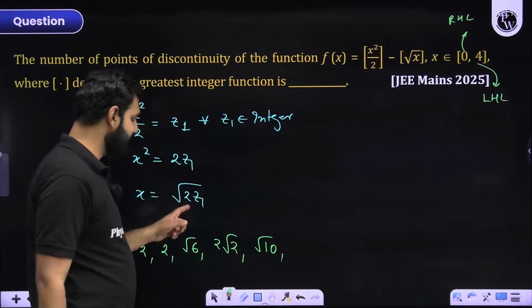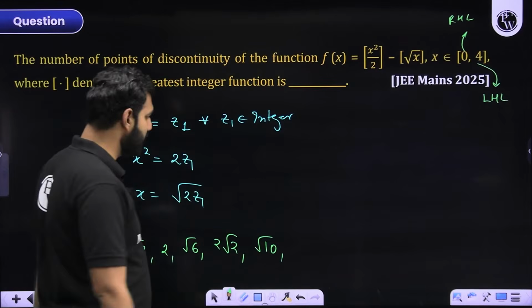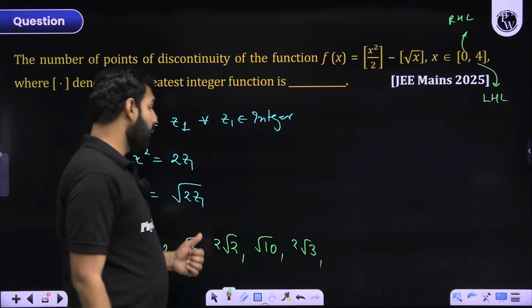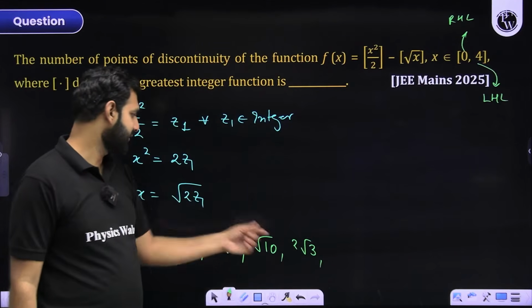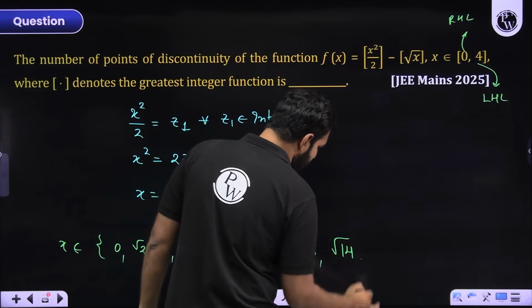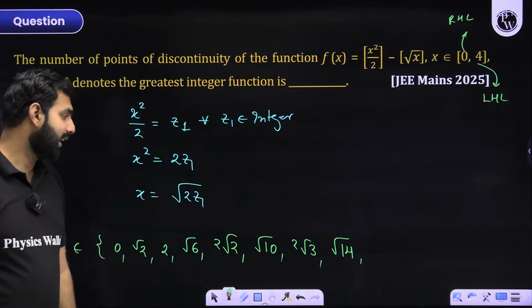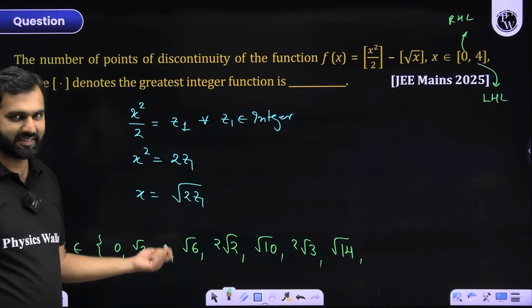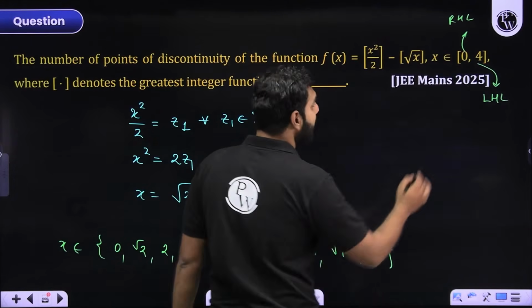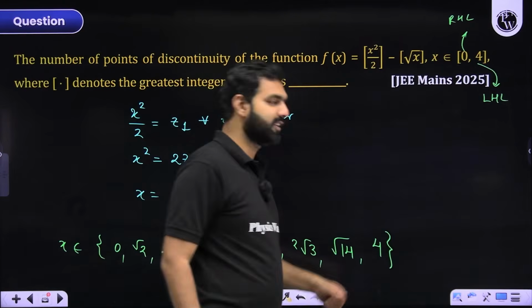When you try 6 here, it will be root 12. Root 12 is basically 4 into 3 under root, which is 2 root 3. I hope you're understanding it. When I try 7, it will be root 14. You cannot do anything with that, so that is root 14. When I try 8, 8 into 2 is 16. Square root of 16 is 4. I need not try any further values of z1 because this is the other boundary condition.